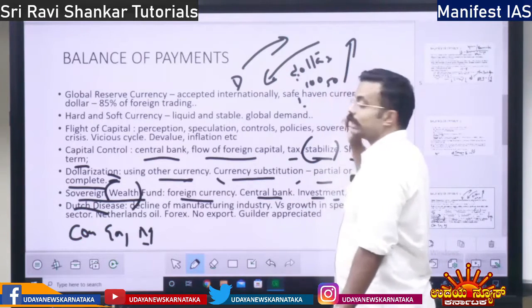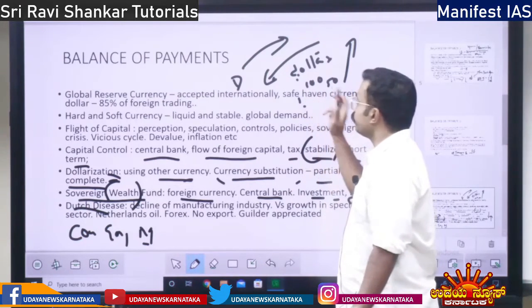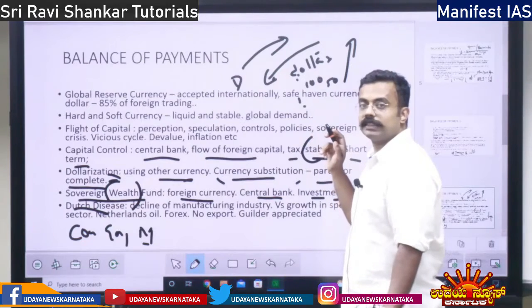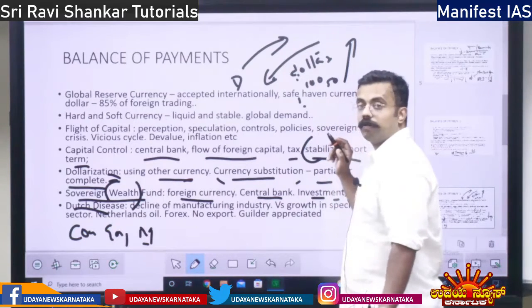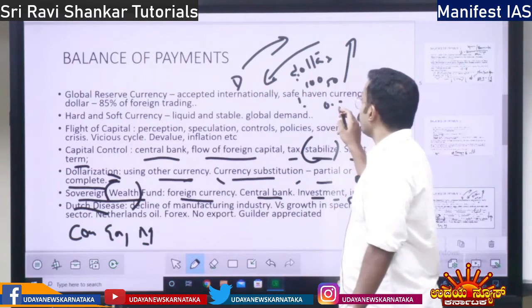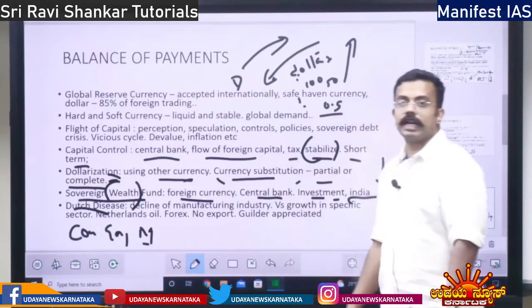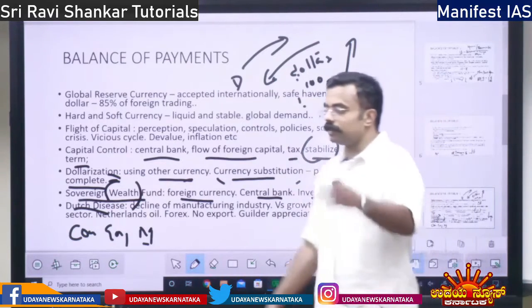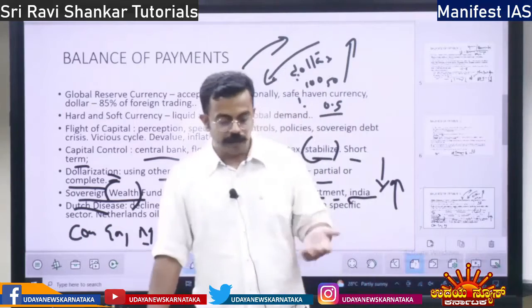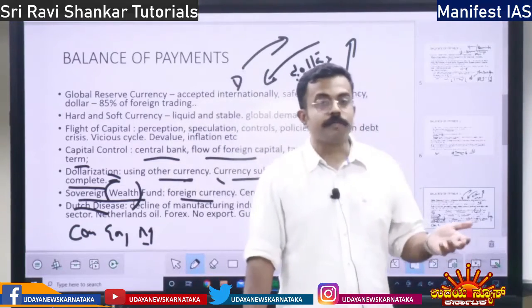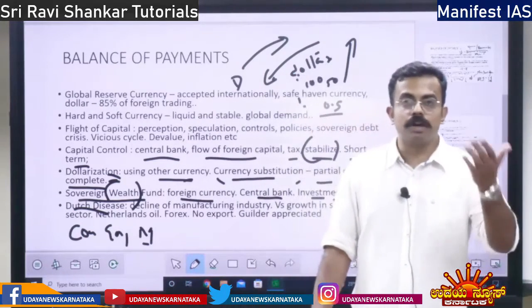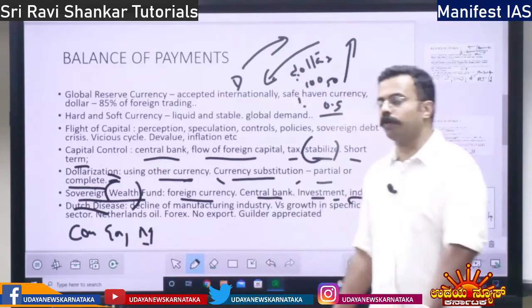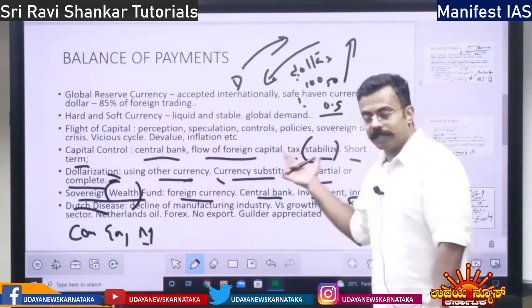Now, when the currency appreciates, $1 is 50 rupees because more foreign currency is coming. So, $1 will fetch how much? 0.5 chocolates.